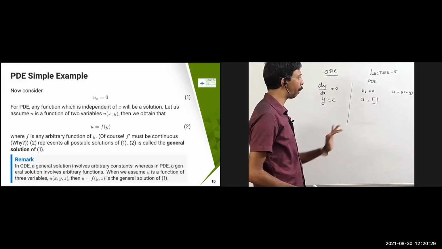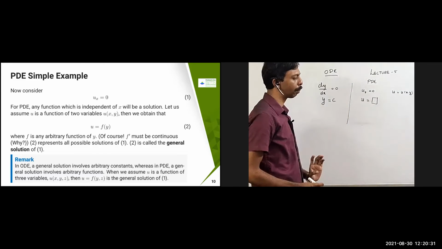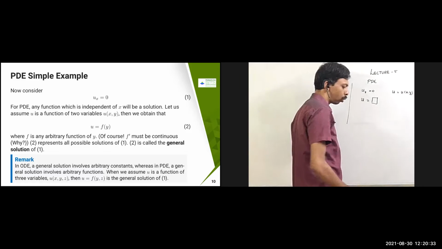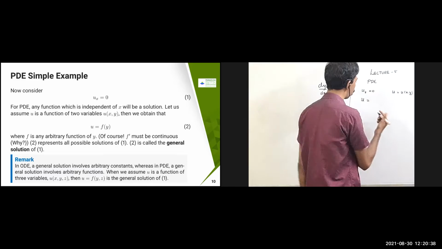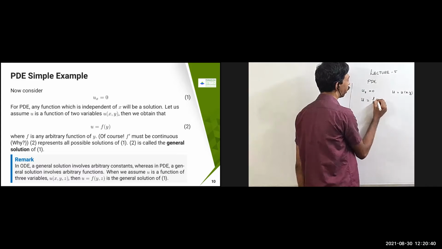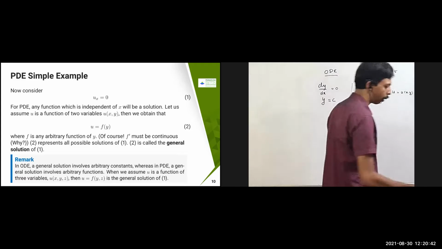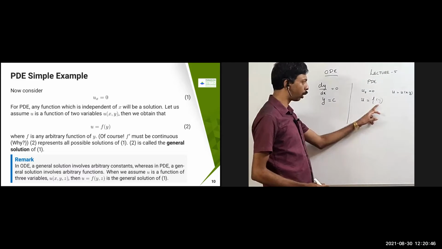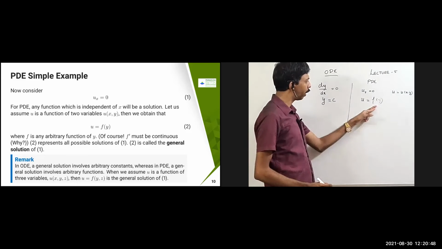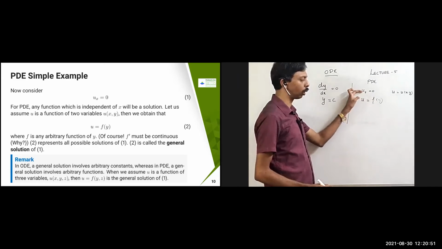If it is independent of x and I take the derivative, that is going to become 0. So I'm just going to obtain that u is equal to f of y, some function of y. I put u equal to f of y, then you take ux, because this is a function of y only, there is no x over here. Therefore you are going to get ux equal to 0.